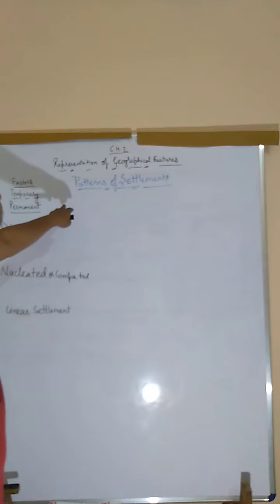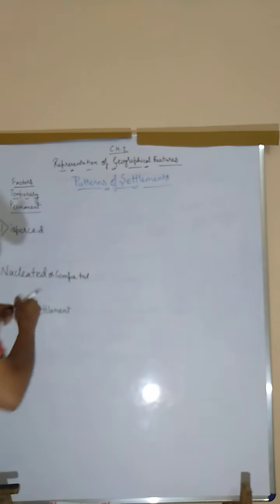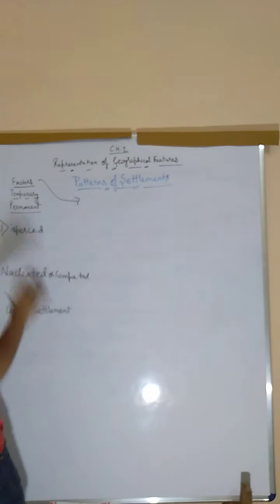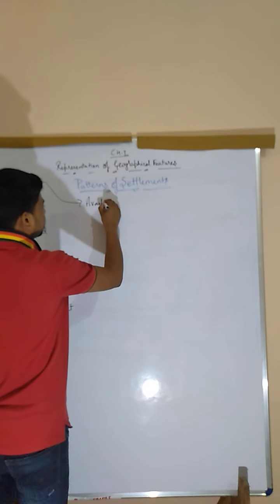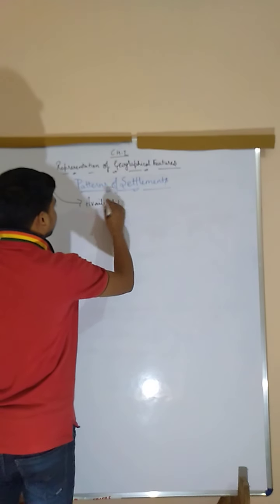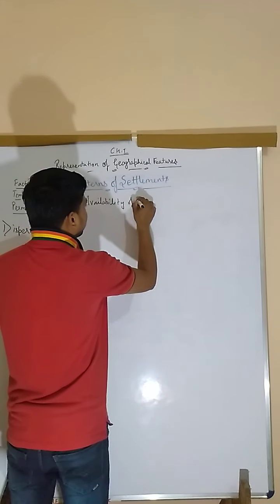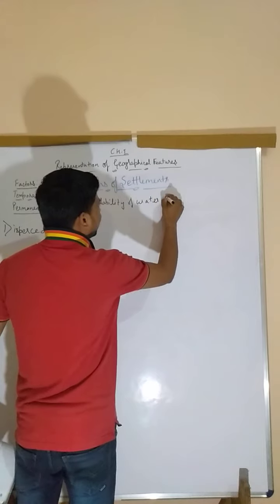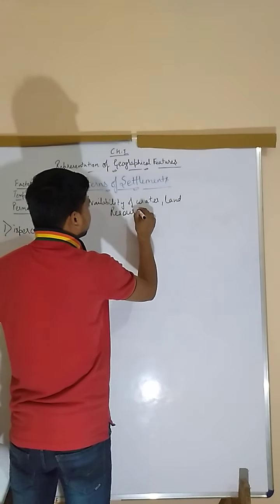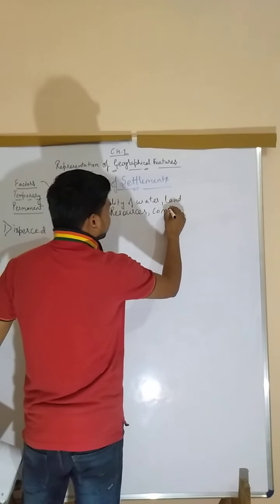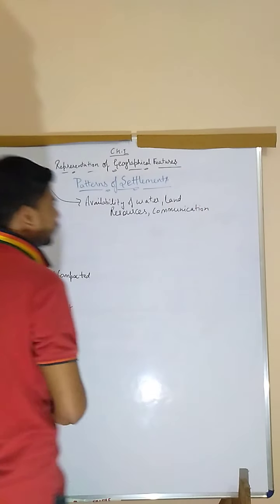So what factors are needed for a settlement? First is the availability of water, then land, resources, and communications, meaning proper roads, facilities, and all those things.